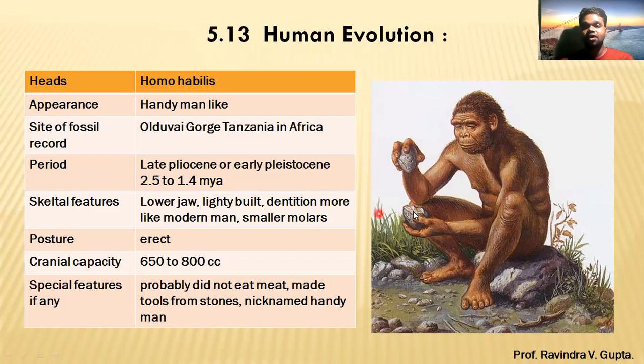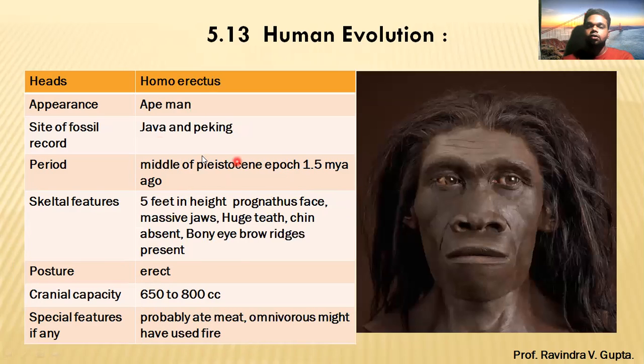Special features, as we call it a handyman, probably did not eat meat, made tools from stone, which you can see in this picture. Nickname, so they are also called a handyman because they are using their hand. Now the next part is Homo erectus.